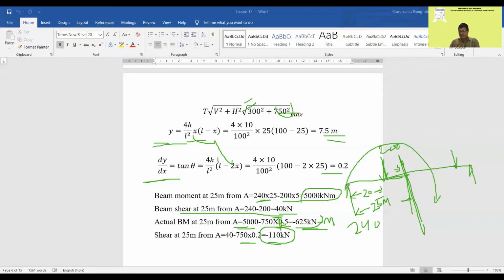Similarly, the shear force at any section in the girder is equal to the shear force in the beam due to live load only. The reactions are those found due to live load only, right? And minus h times tan theta. That h we have already calculated taking only the equivalent live loads on the cables. Now I think you are clear.